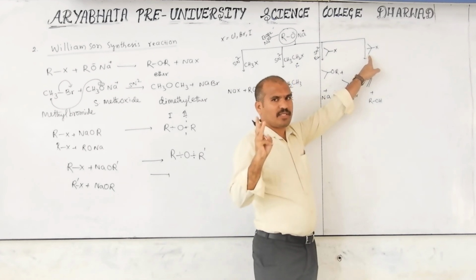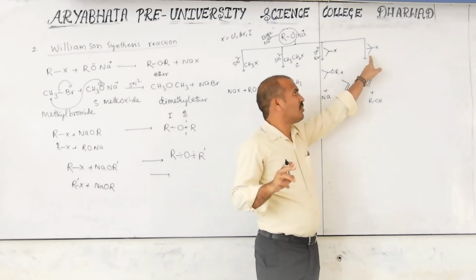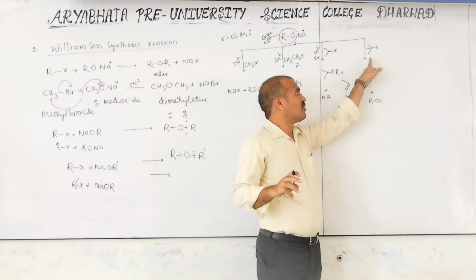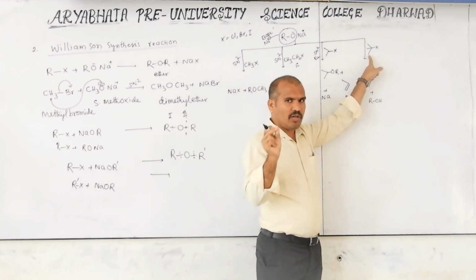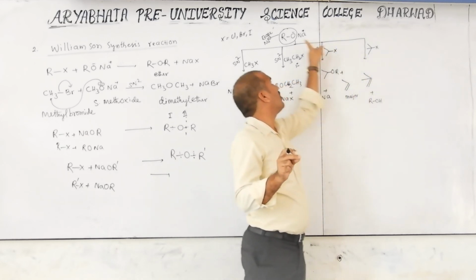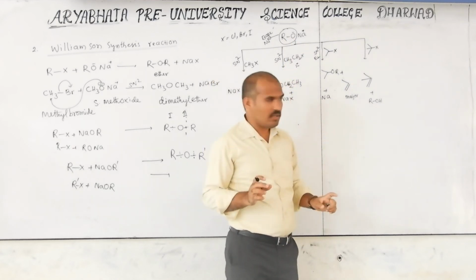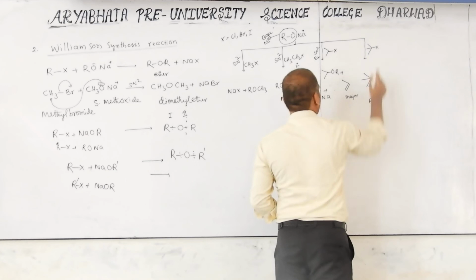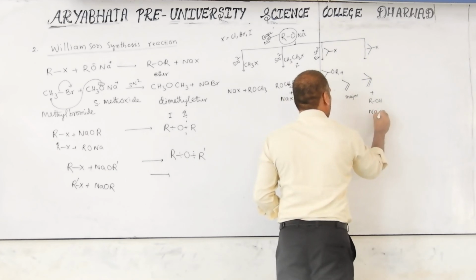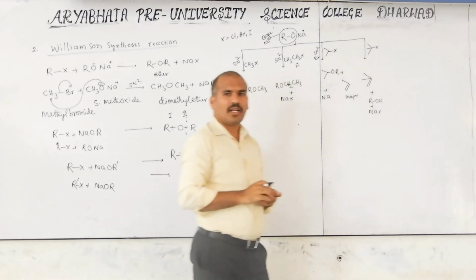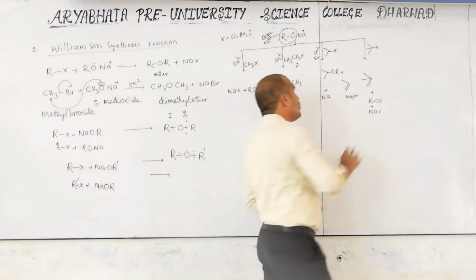Of the CH3 groups, from one CH3, one hydrogen is lost. The hydrogen is taken by this RO minus, that is RO and H, ROH. This Na and X forms NaX. Is this clear?